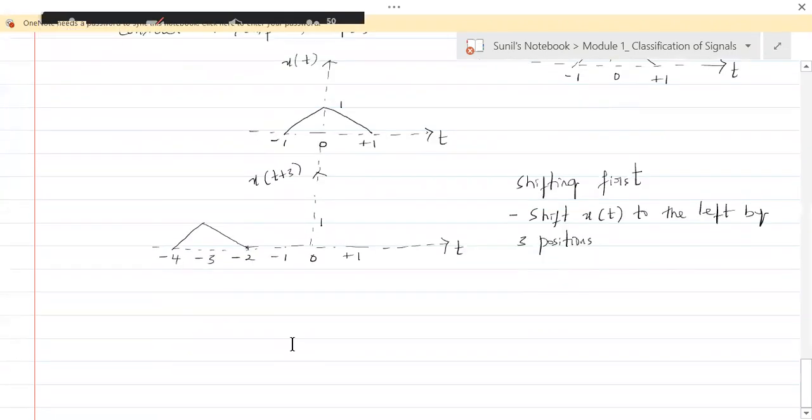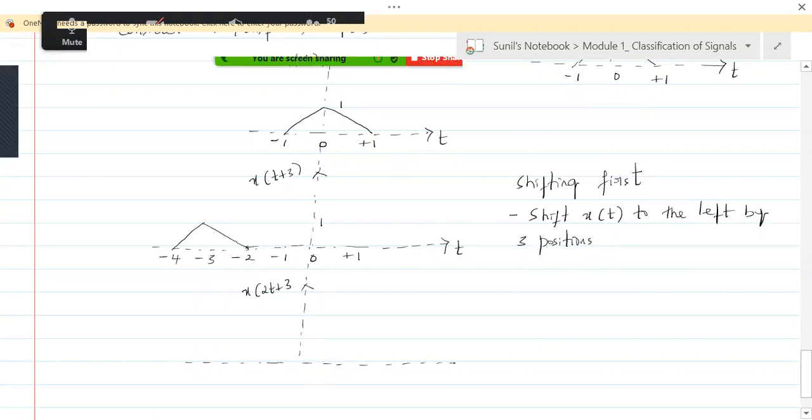Gokul Krishna, you're there? Just for discussion's sake, because you asked that question. Now we are scaling x of t by a factor 2. You're there, Gokul Krishna? Can you respond? Gokul? Yes. Yeah, Gokul, respond, please.